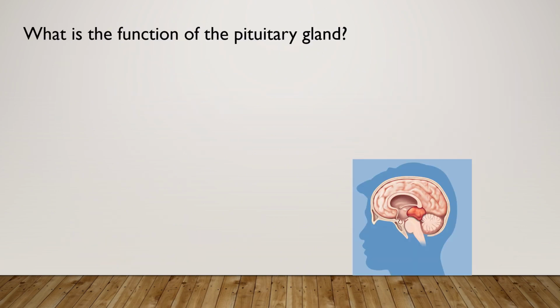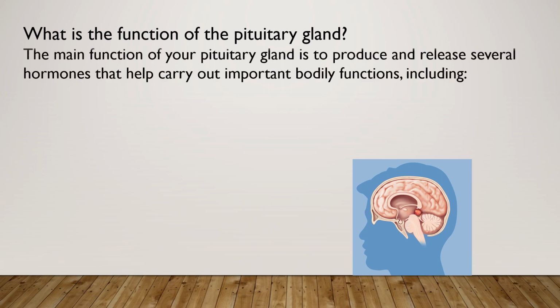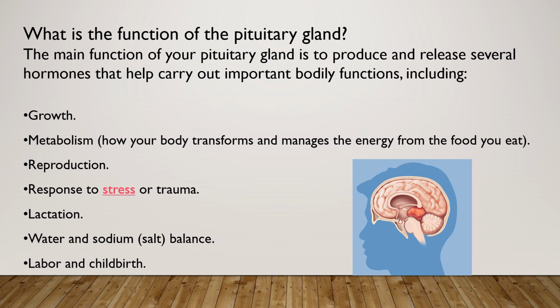But what is the main function of the pituitary gland? The main function of the pituitary gland is to produce and release several hormones that help carry out important bodily functions including growth, metabolism, reproduction, response to stress or trauma, lactation, water and sodium balance, labor, and childbirth.